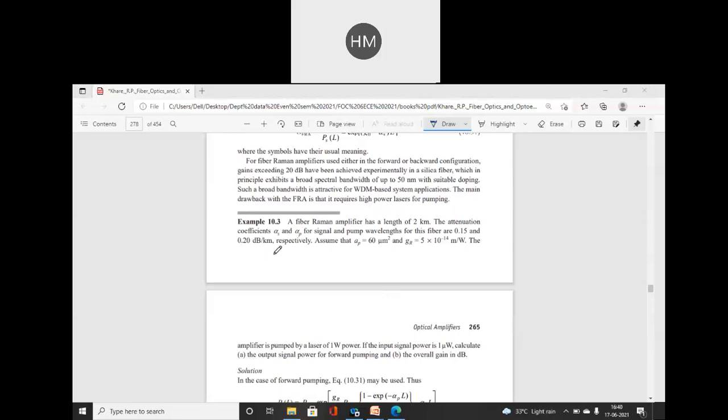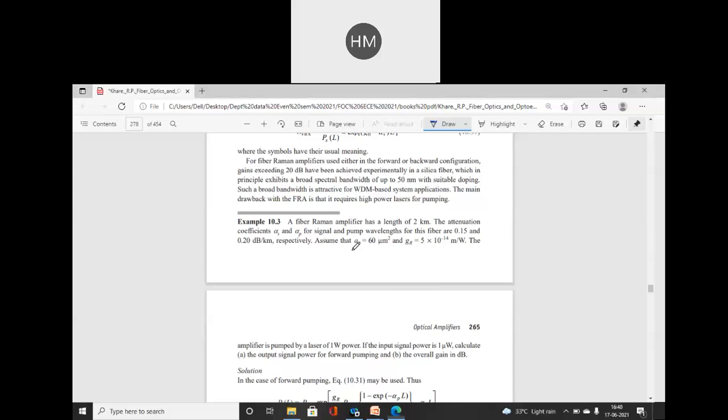The attenuation coefficients alpha s and alpha p for signal and pump wavelength for this fiber are 0.15 and 0.20 dB per kilometer.